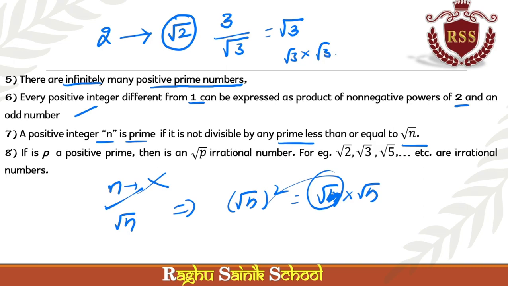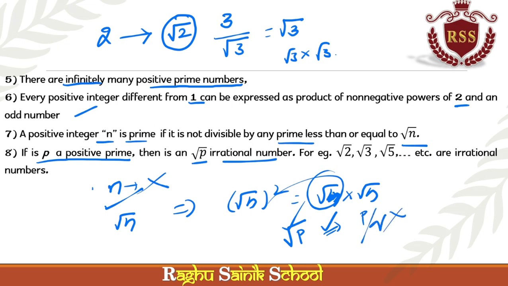Okay, right. If p is a positive prime, then root p is an irrational number. Obviously, we discussed in the previous point. If p is a prime number, root p must be an irrational number. Why? Because it cannot come out from this root. This cannot be expressed in the form of p by q.